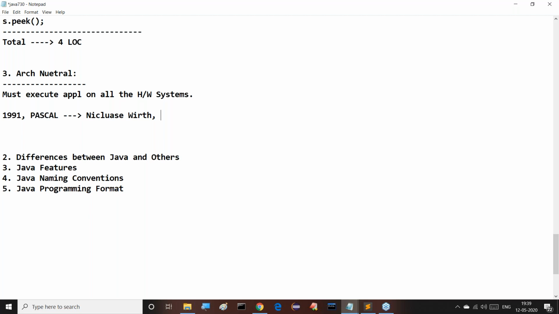That means Nicholas Wirth provided a solution in procedure orientation, but Sun Microsystems was looking for a solution in object orientation. So from the paradigm's point of view, some mismatch is there.